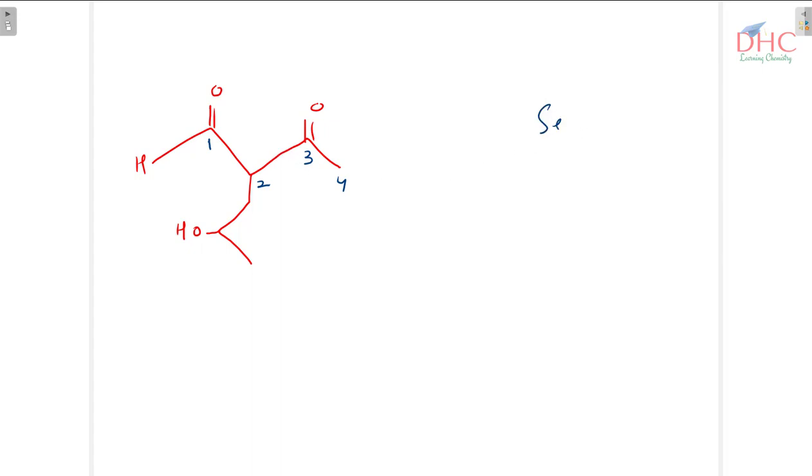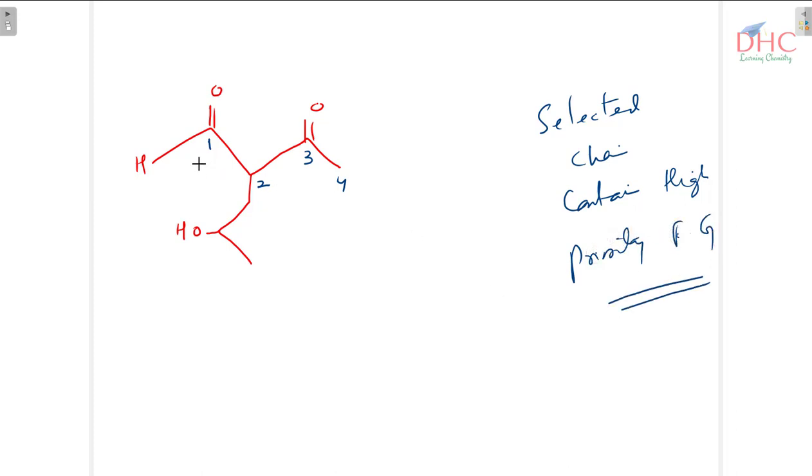So selected chain contains high priority functional groups. So we have selected this chain. Why? Because this is the aldehyde group, this is the ketonic group, this alcoholic group. Here this aldehyde is the highest priority, the second highest priority is this ketonic group, and the last priority is the alcoholic group. That's why we have kept it at the later point.